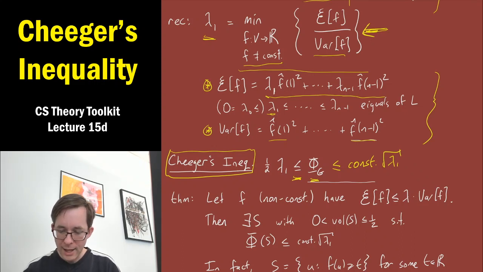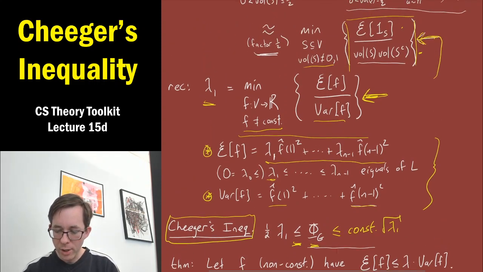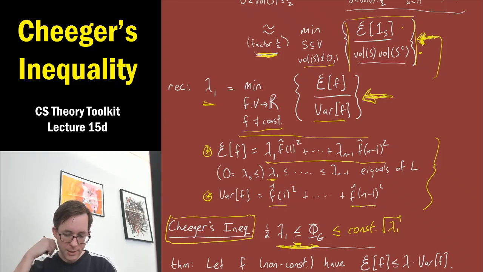It basically just says that if you look at this minimization program here, where you minimize over all 0, 1 valued functions, well, you're minimizing over a smaller set than when you're minimizing over all real valued functions. So the answer, lambda 1, when you minimize over all real valued functions, is bound to be at most the minimizer when you only minimize over 0, 1 functions. Okay, and there's this factor of a half because of this factor a half messing around in the definition of conductance.